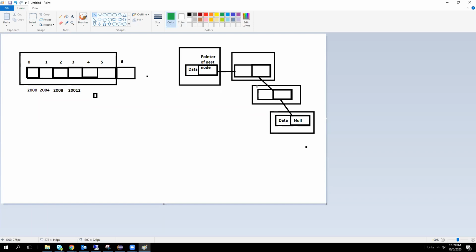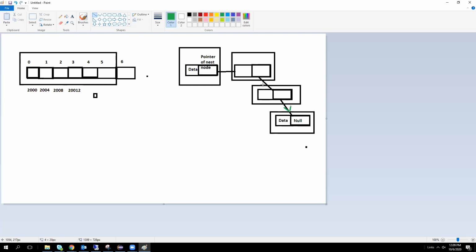If you are in this location, you can go to the next node only. We are not allowed to go backward because the address of the previous node is not available. So this is the single linked list, forward direction only.